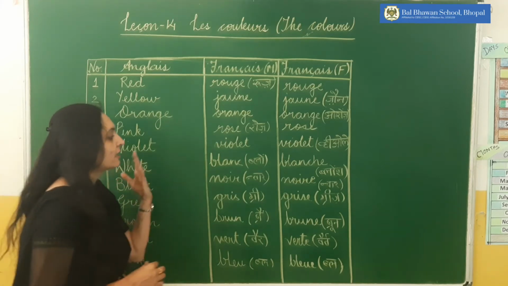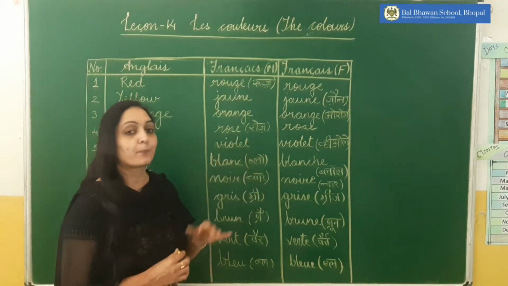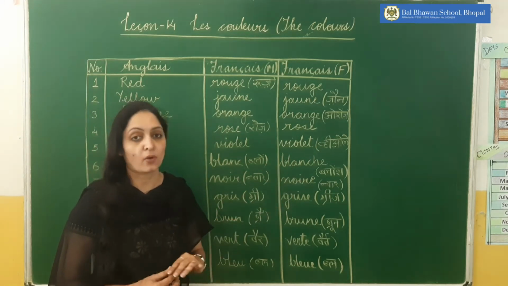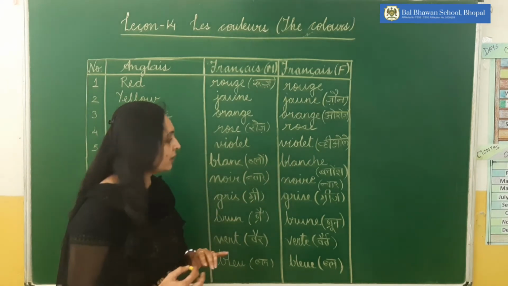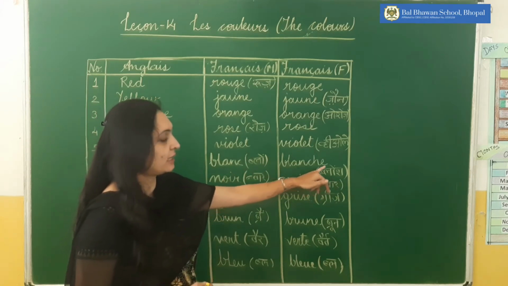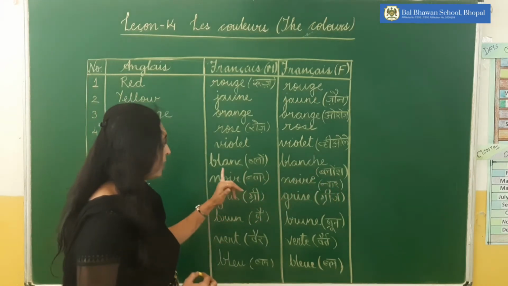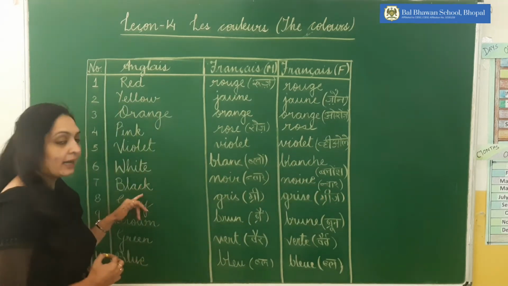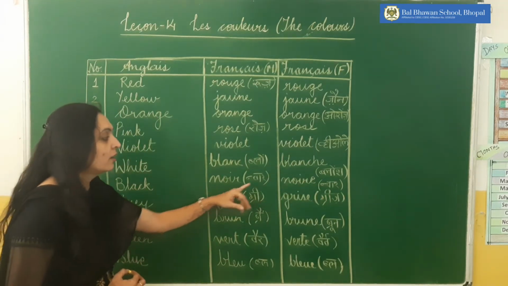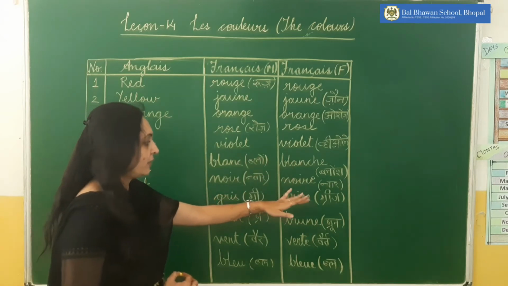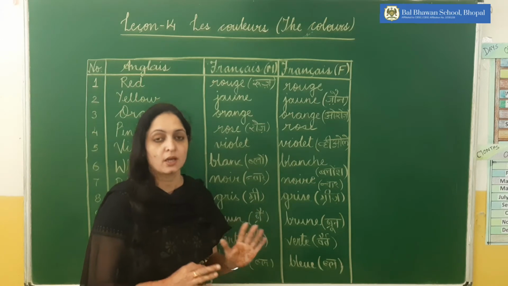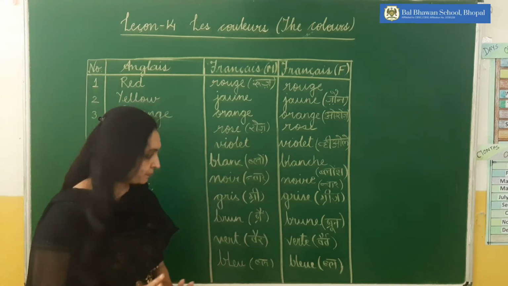In masculine we say blanc, and in feminine we say blanche. There is an extra h and e in the feminine spelling. Now black is noir. The spelling is different, we add an extra e, but the pronunciation is the same, noir.